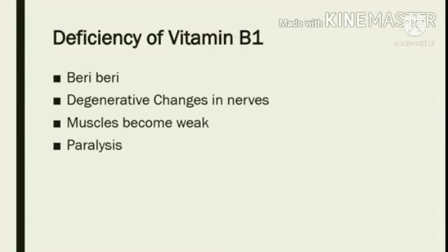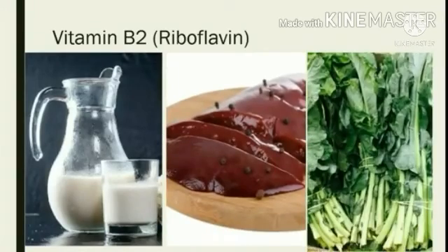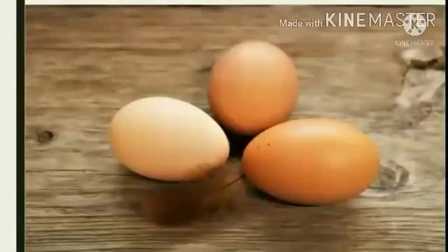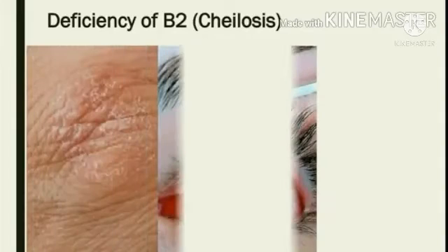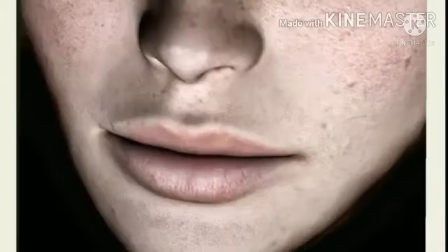Vitamin B2 is also known as riboflavin, and sources of vitamin B2 are milk, liver, green leafy vegetables, whole grains and egg. And the deficiency of vitamin B2 will lead to a condition called cheilosis or ariboflavinosis. So the symptoms of the disease are dry skin, irritation in eyes and fissures in the corners of the mouth.